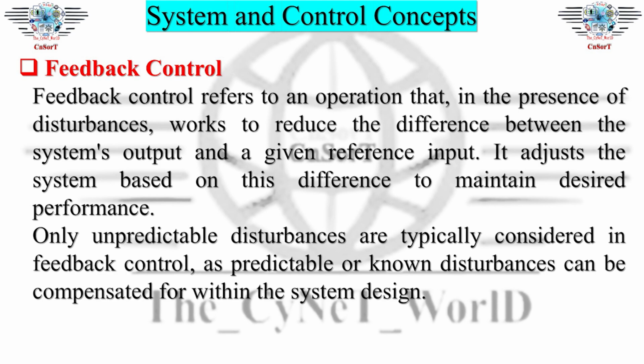Feedback control. Feedback control refers to an operation that, in the presence of disturbances, works to reduce the difference between the system's output and a given reference input. It adjusts the system based on this difference to maintain desired performance. Only unpredictable disturbances are typically considered in feedback control, as predictable or known disturbances can be compensated for within the system design.